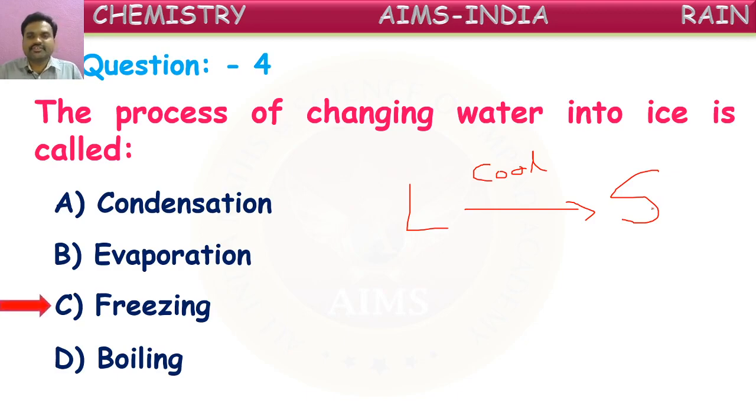Right? It is freezing, also called solidification. The conversion of a liquid into solid on cooling is called freezing or solidification. Here, water converts into ice by the process called freezing or solidification. C is correct.